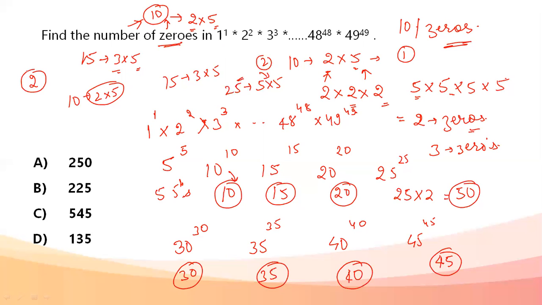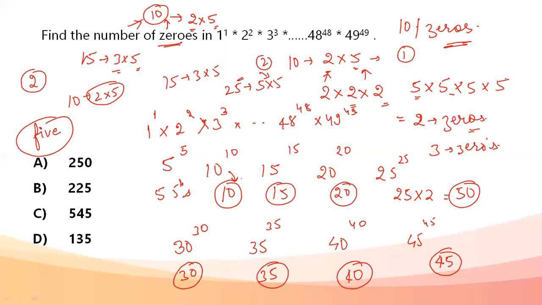There are going to be so many twos. Every number is going to give me a 2, and then there are powers of all those numbers. So obviously 2 is going to be so many. What is going to be less is the number of 5s that are going to be available here. So our task is to look at how many 5s are available. The number of 2s is not going to be our concern. Our concern is the number of 5s that are going to be available.